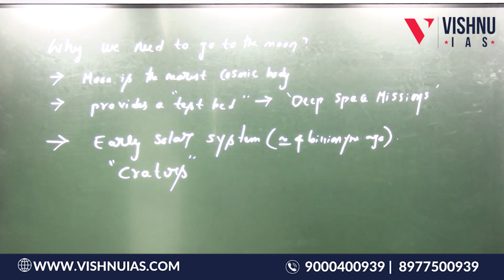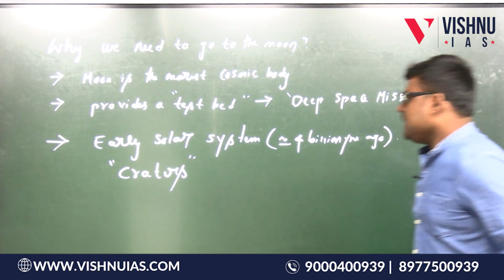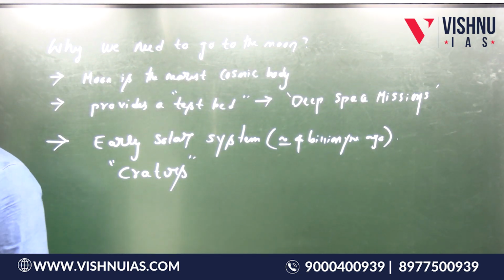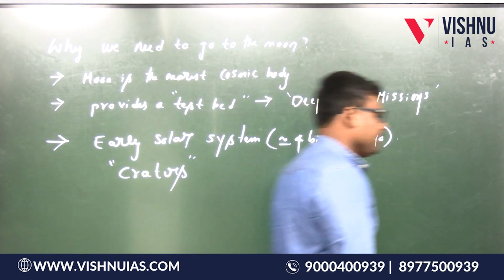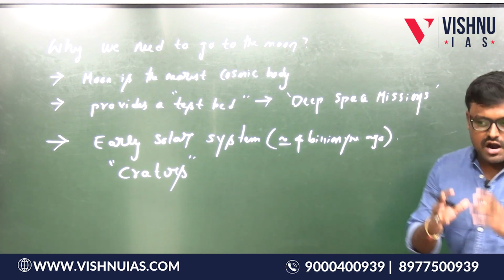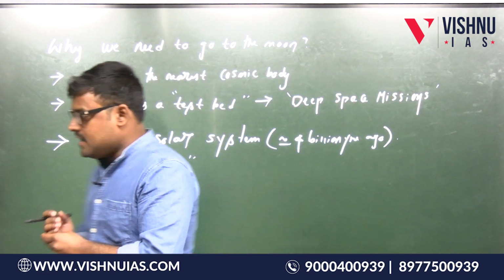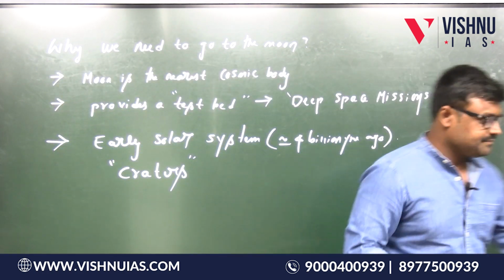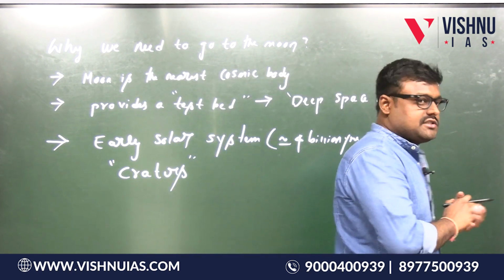If we explore those craters, we can understand the early solar system. We can understand how the solar system has been formed. Is this point clear, everybody? Yes. So please write down this point. In the early solar system, many comets and asteroids have crashed onto the planets and their moons. This resulted in the formation of craters.